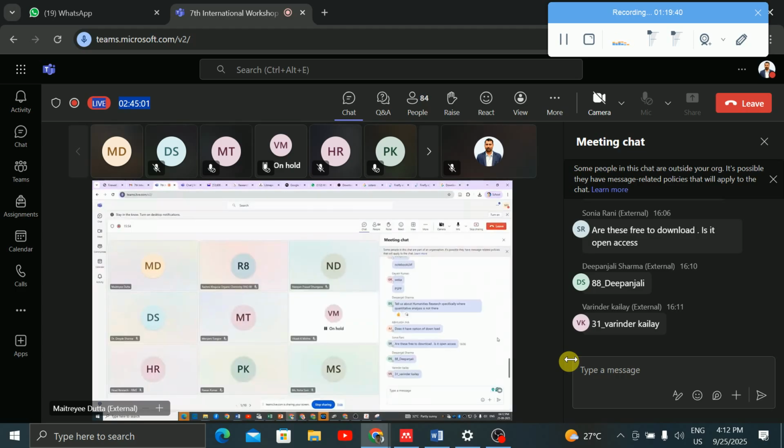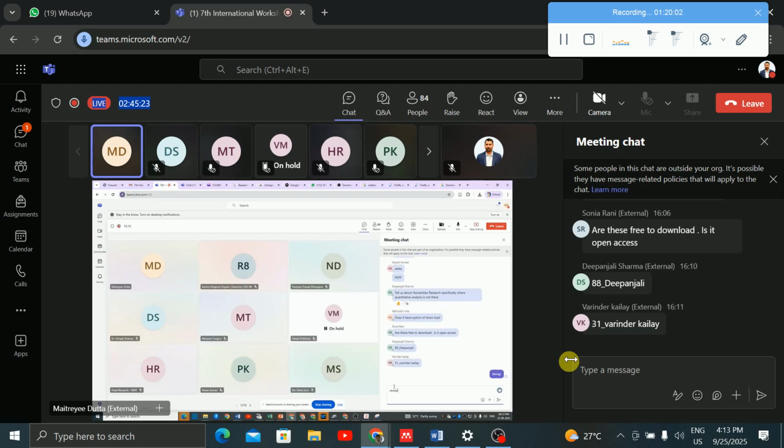Yes, all these are free to download. It is an open access tool only. These are free: Connected Papers, ResearchRabbit, Litmaps, right? Litmaps is also another tool. Another tool is ResearchRabbit. All these tools are free.